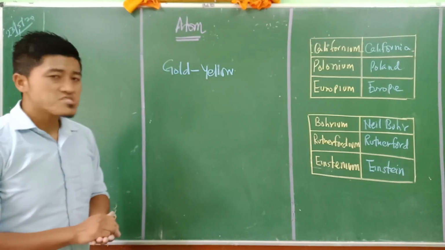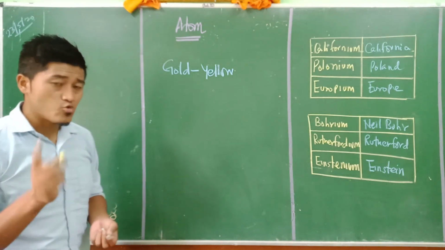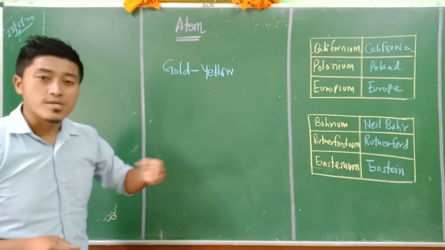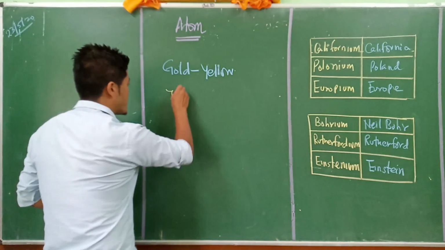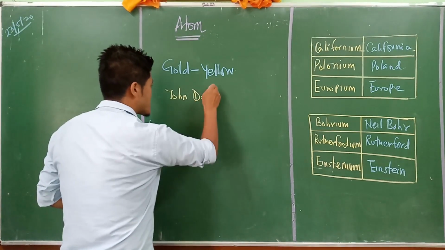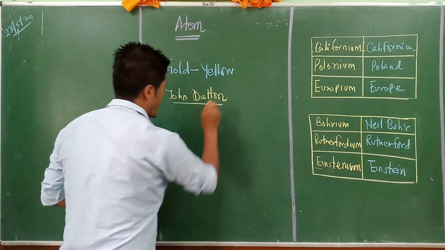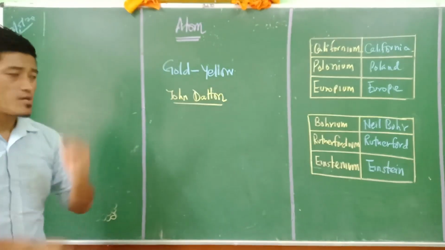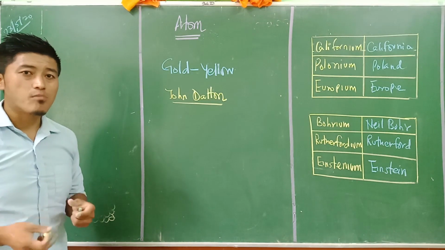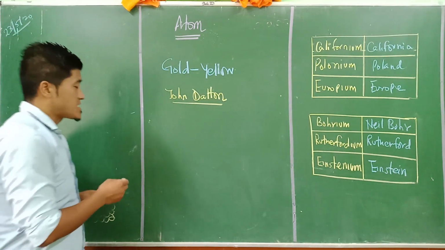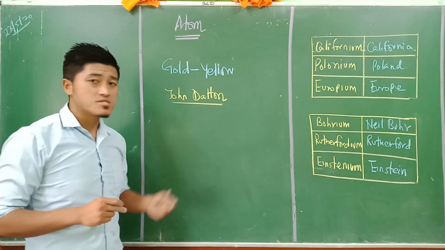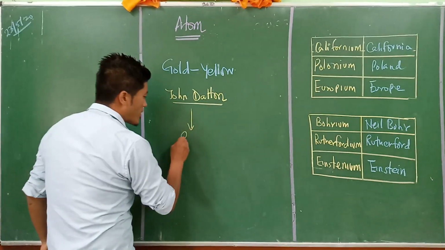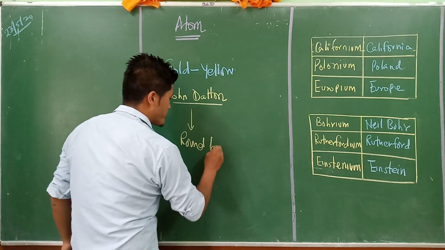Understand? So the first person who tried to talk about the symbols, the symbols by which we could remember the elements, was John Dalton. What he tried to do was give symbols to the elements. But according to his viewpoint, he somehow imagined that all the atoms are round or spherical by nature.